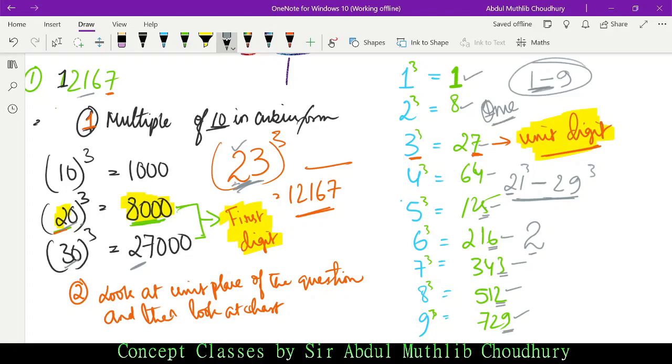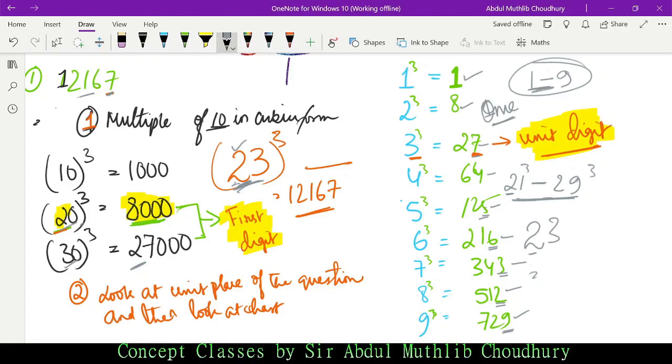So for any number between the range of 21 to 29, the unit place will occur only once. Suppose 27 cube. What would be the digit in the units place? It would be 3. But do we have 3 or 7 here? We have 7. Which number from 1 to 9 has a cube with unit place 7? It is 3. So that is why I have considered 3.